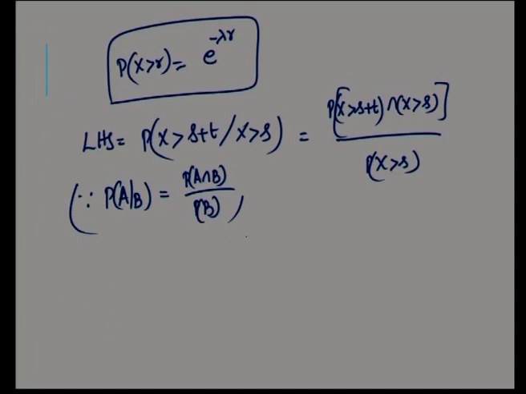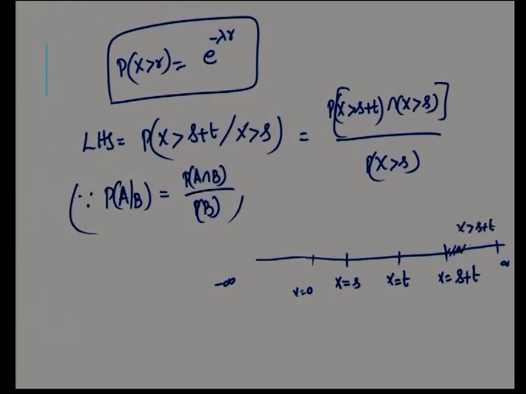Okay. What does this intersection say? You take a point x equal to s, you take a point x equal to t, then x equal to s plus t is somewhere here. X greater than s plus t is what I am shading. I am taking on the x axis minus infinity to plus infinity. So, X greater than s plus t is this particular line I am drawing up to infinity.